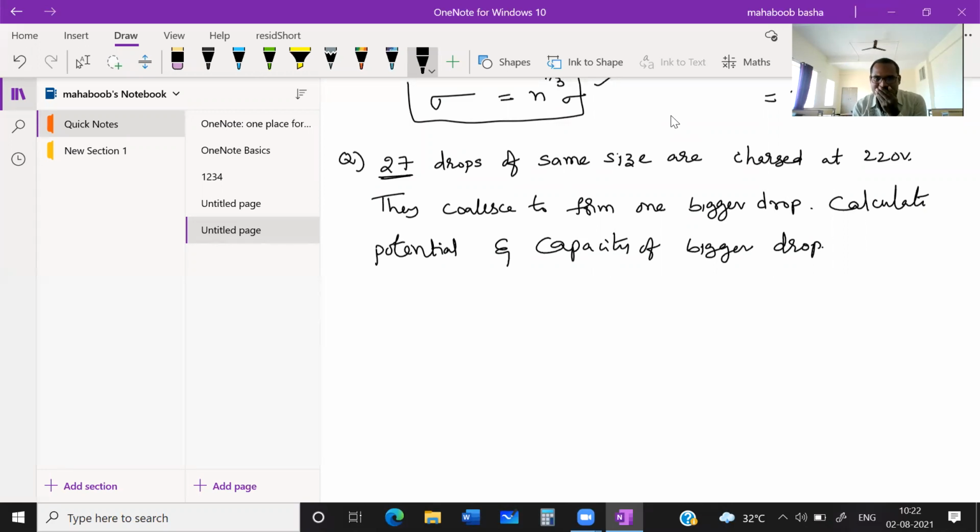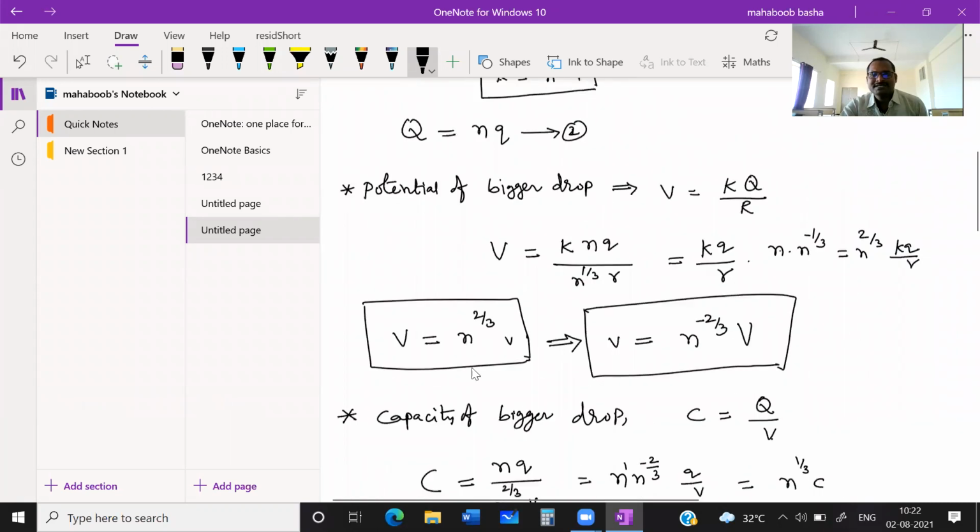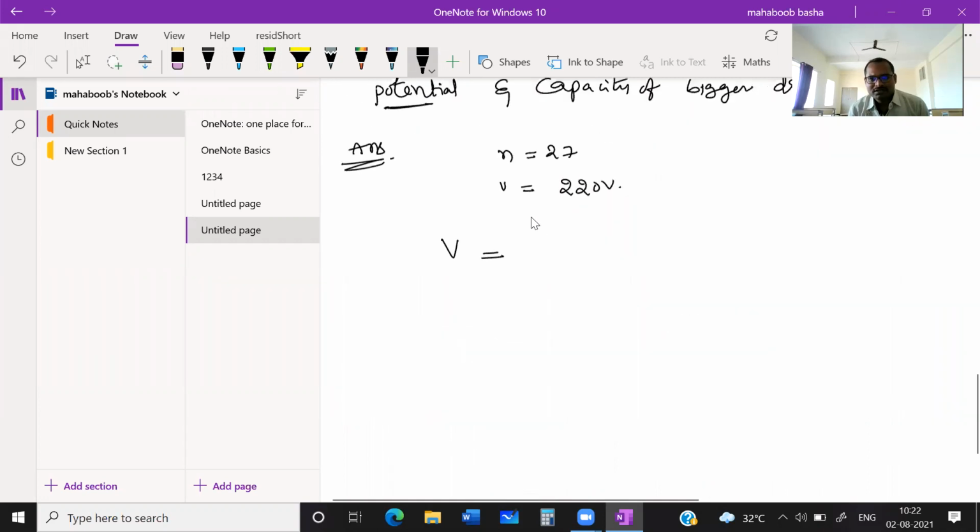How many drops have they given? They have given n is equal to 27. And the potential of each drop is how much? 220 volts, so small v is equal to 220 volts. First we find the potential of the bigger drop. The formula: potential of the bigger drop is equal to n^(2/3) times the potential of the smaller drop, which is 27^(2/3) into 220 volts.